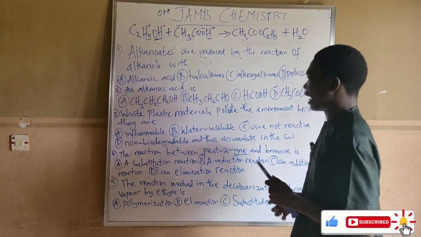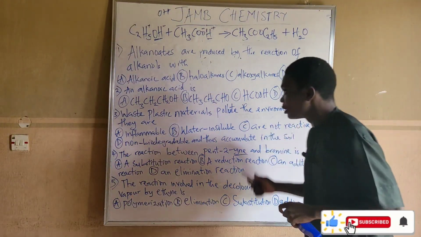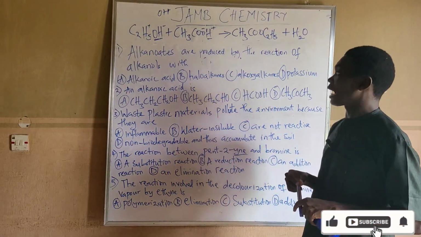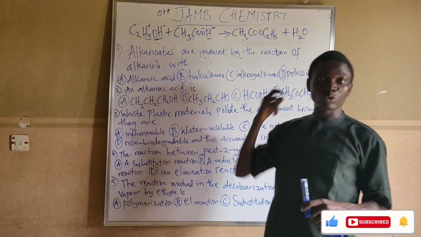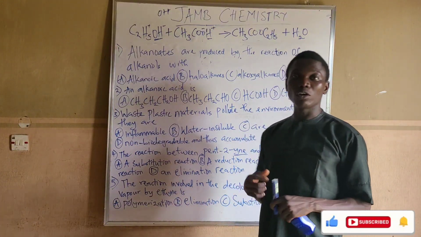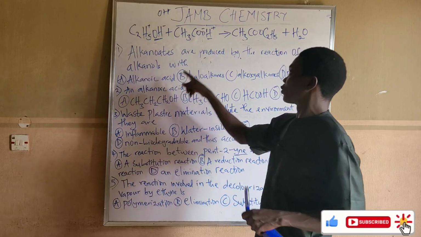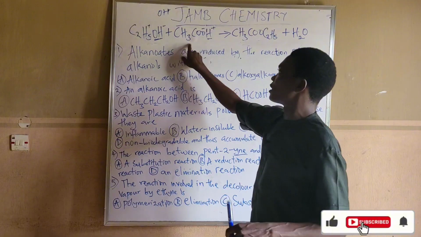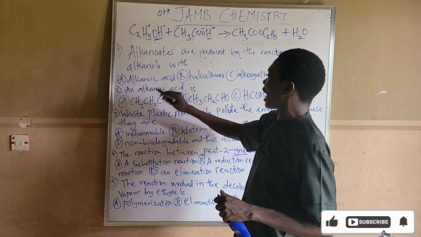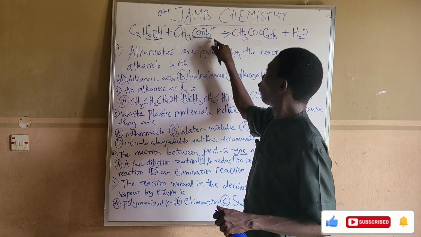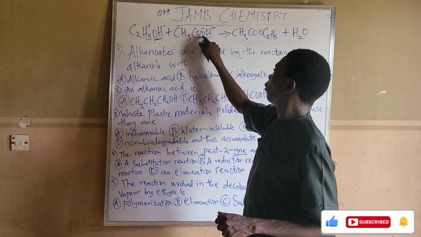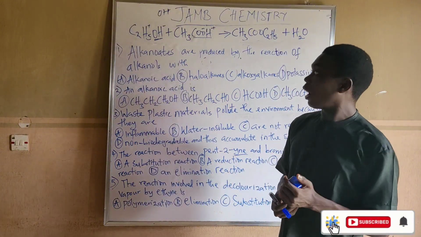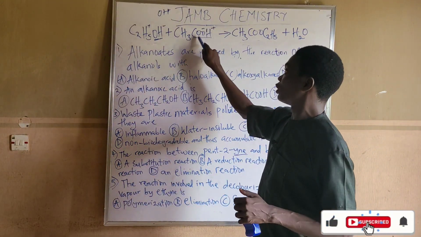Question number 2 says an alkanoic acid is, this is trying to tell us which of the following options is an alkanoic acid. Now, alkanoic acid, you don't need to stress yourself or waste time deriving anything here. When I was referring to alkanoic in question number 1 earlier, I chose this as an example. This tells us that alkanoic acid has a functional group of COOH. That is the functional group of alkanoic. So by the time you are talking about alkanoic or any member of alkanoic, there must be the presence of COOH.